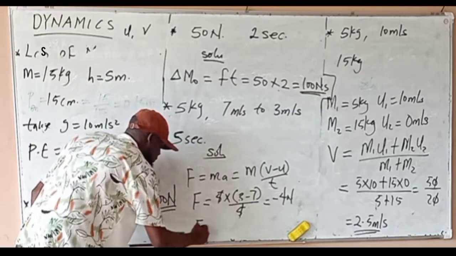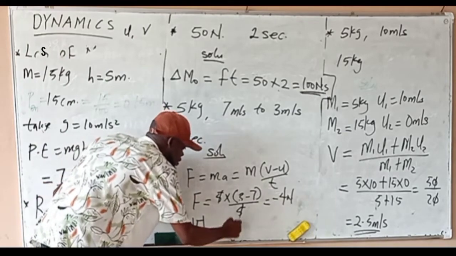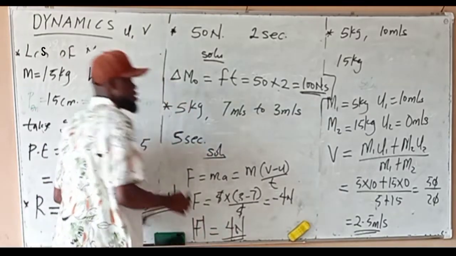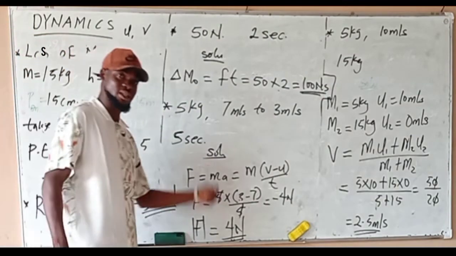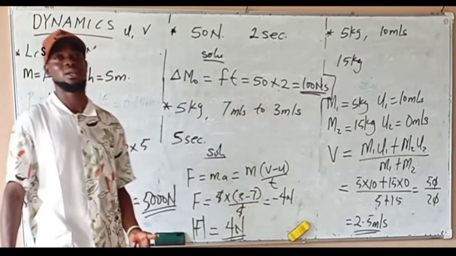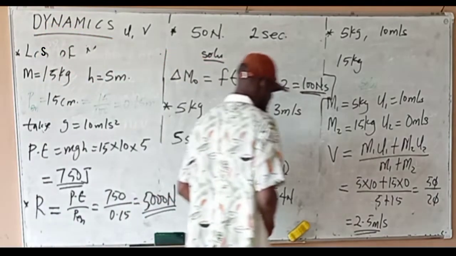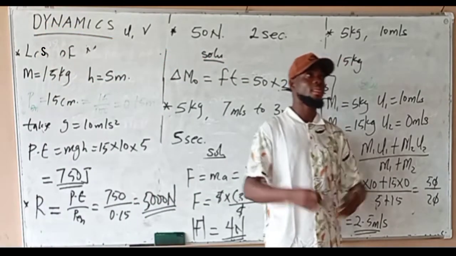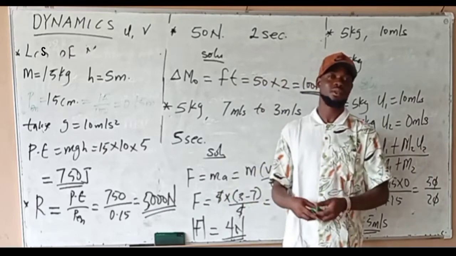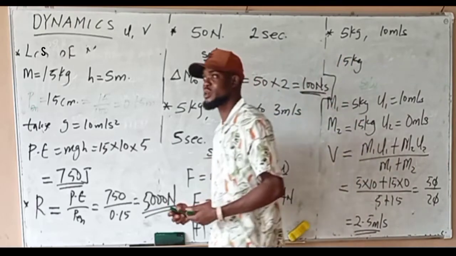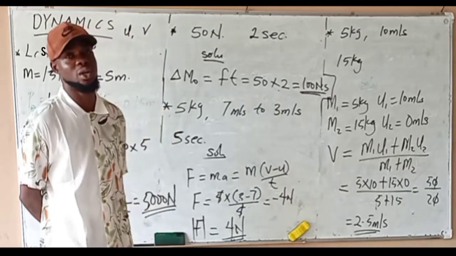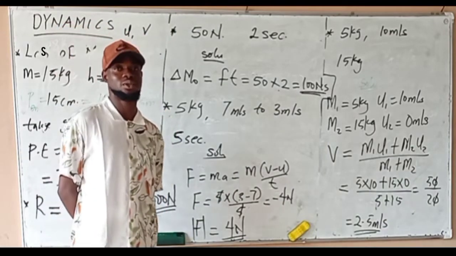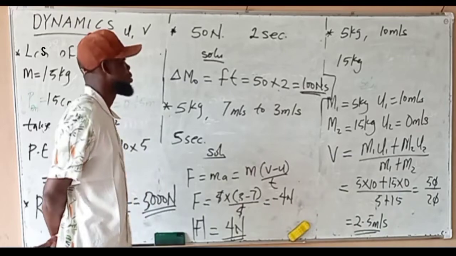So the magnitude of the force will be 4 newtons. That is the force. But it's a reducing force. It's something like you're reducing the velocity, so it's a negative force. You keep on solving questions in this place, and we will not stop.